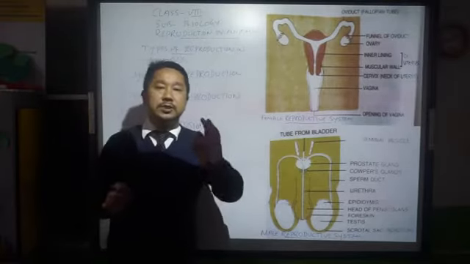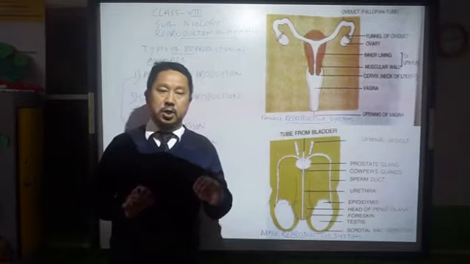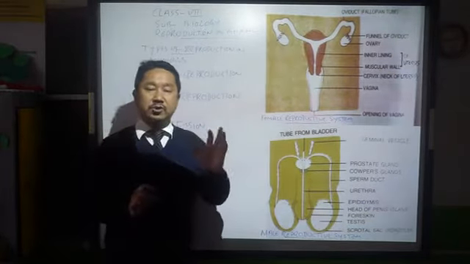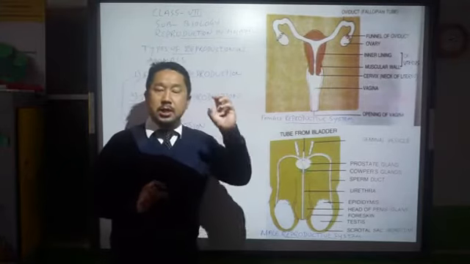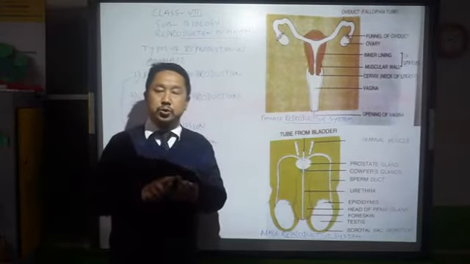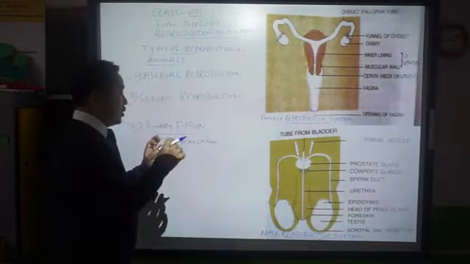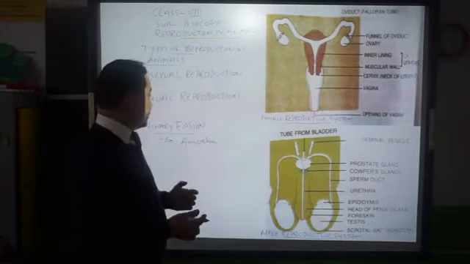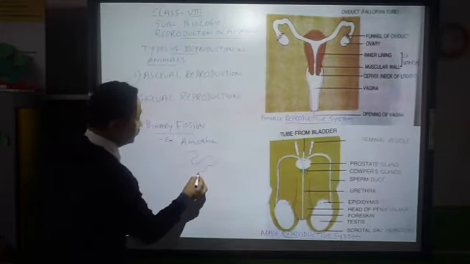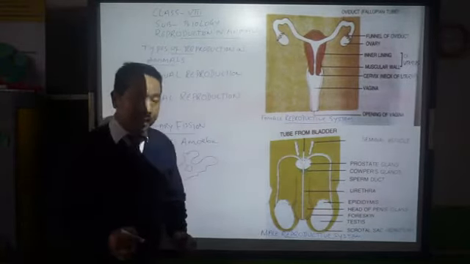Amoeba is a unicellular animal which reproduces by means of binary fission, in which one mature parent amoeba splits into 2 amoebae. Simply splitting into 2 is called binary fission. Suppose this is an amoeba.